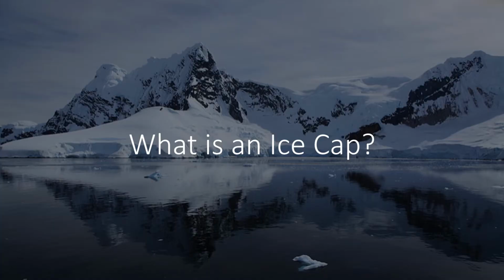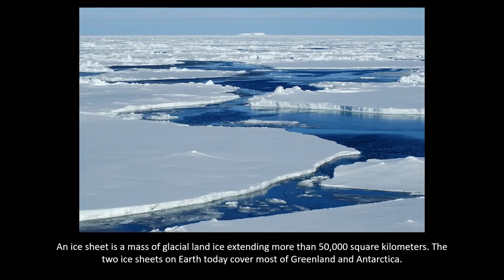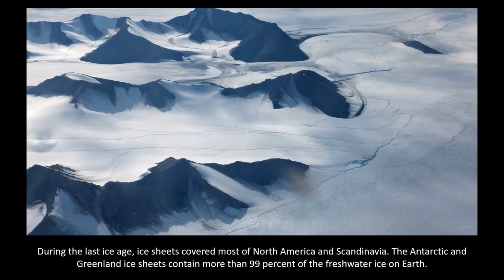What is an ice cap? An ice sheet is a massive glacier of land ice extending more than 50,000 square kilometers. The two ice sheets on Earth today cover most of Greenland and Antarctica. During the last ice age, ice sheets covered most of North America and Scandinavia. The Antarctic and Greenland ice sheets contain more than 99% of the freshwater ice on Earth.